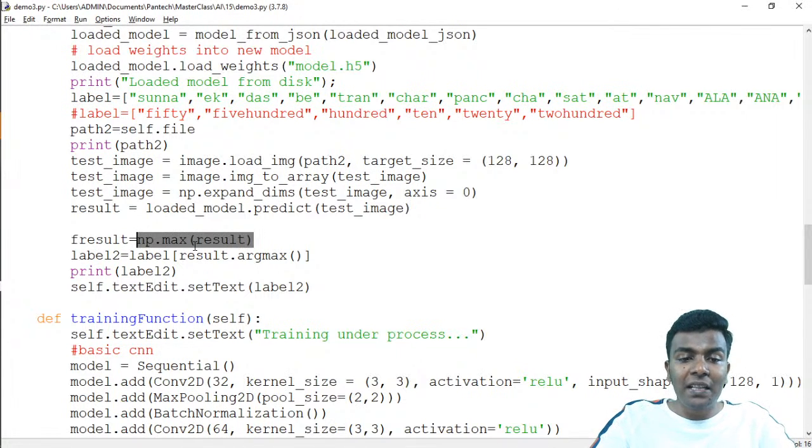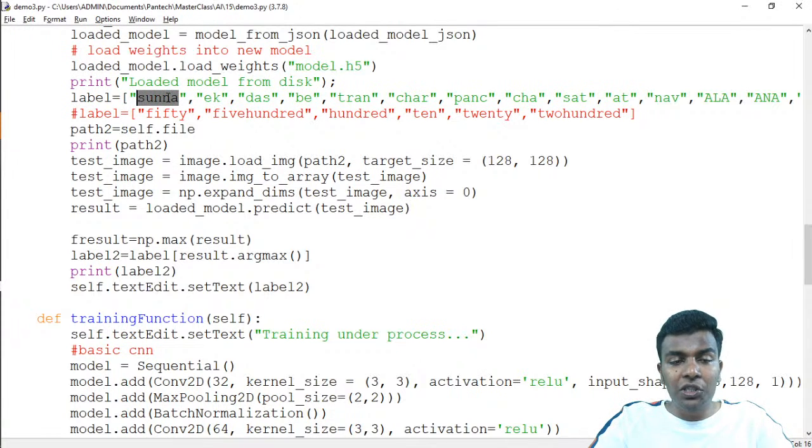For example, in this position we are getting 0.3, and in this position we are getting 0.99. In this position 0.4, in this position 0.2, and then 0.1. So by getting the maximum value, we can obtain in which position it occurs.